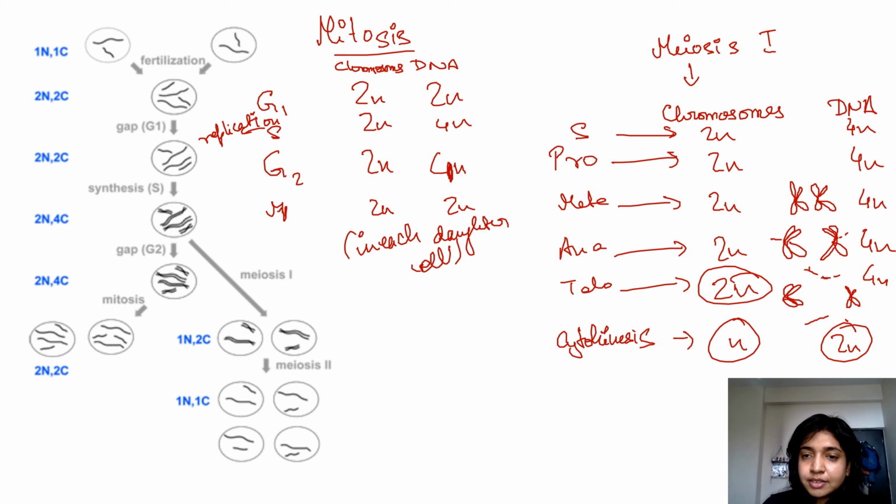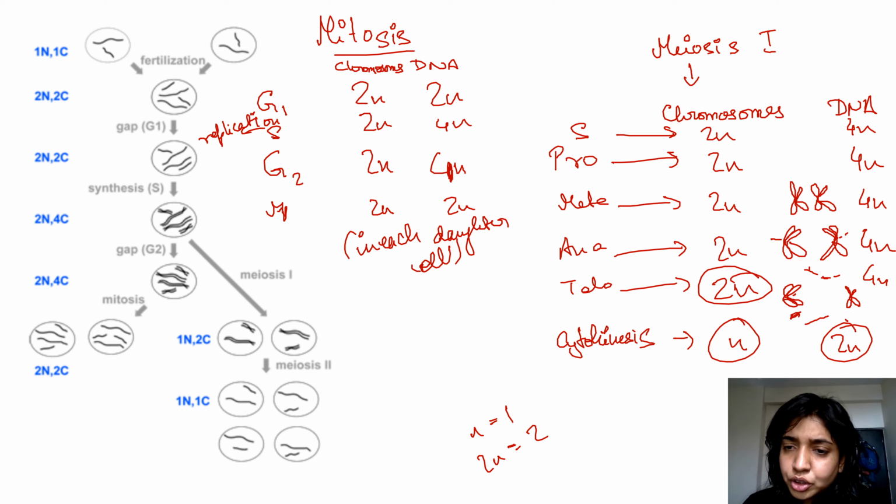So for example, imagine that the cell has only one pair of chromosomes. So 2n means 2, right? If n is 1, then 2n, that is the diploid content, means 2, like sort of this scenario. So over here, these are your two pairs of chromatids, one pair of chromosomes.